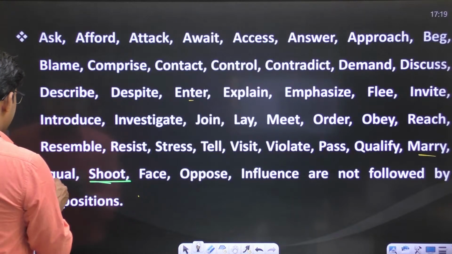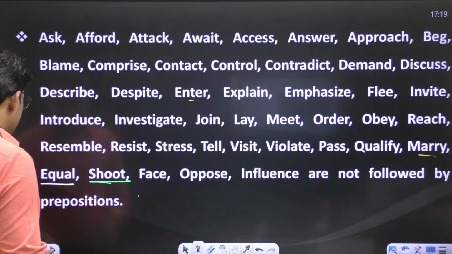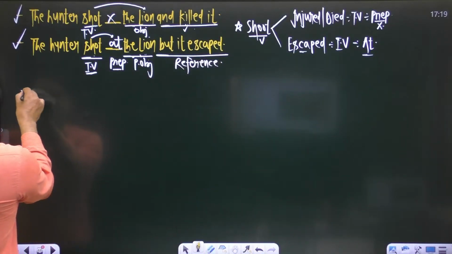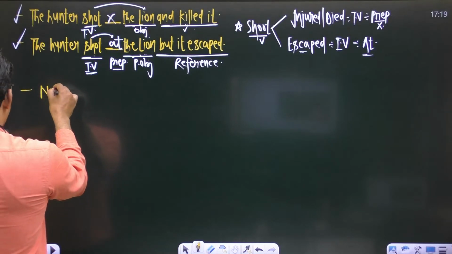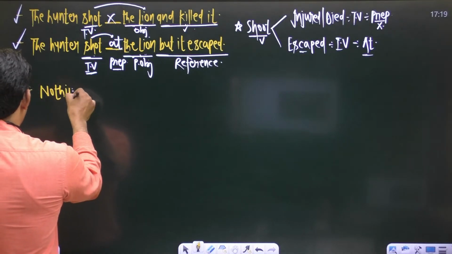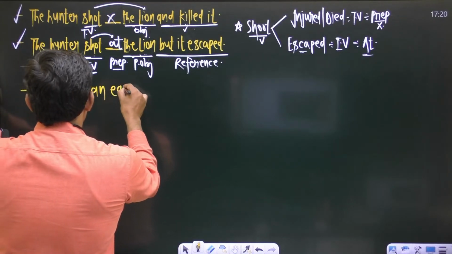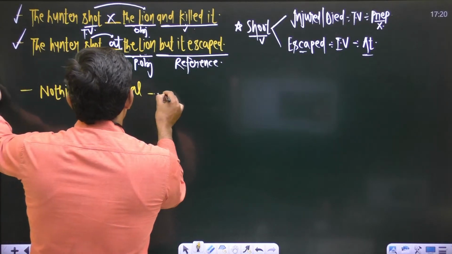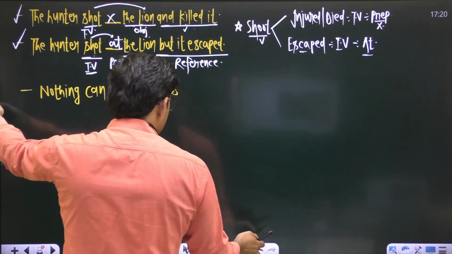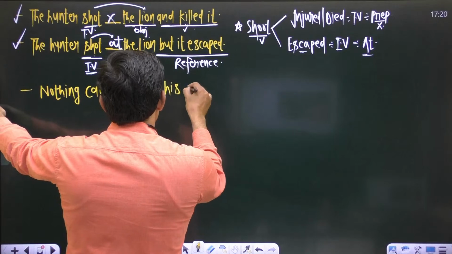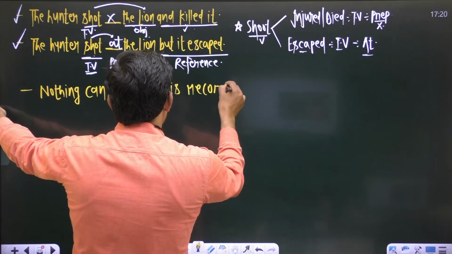Okay, let us take an example of the word equal. The sentence is, if I say, nothing can equal blank his records. This is the first sentence.